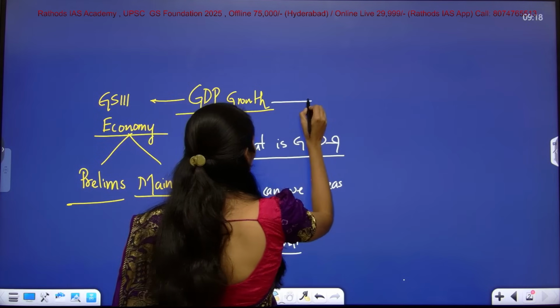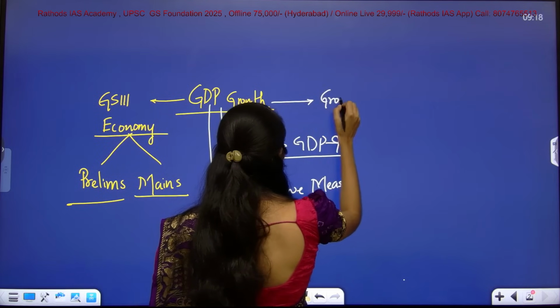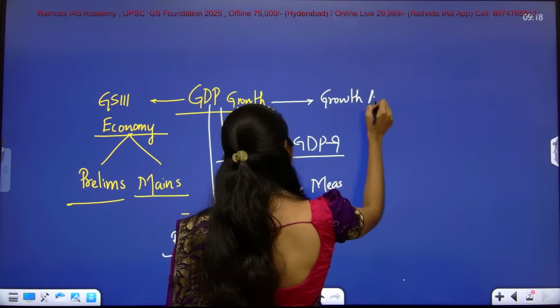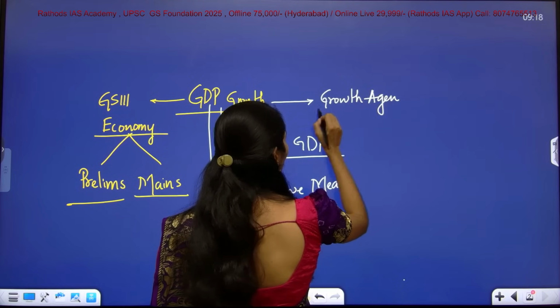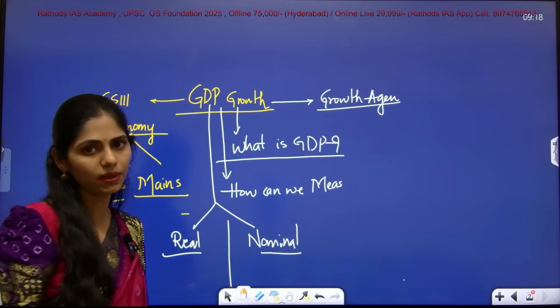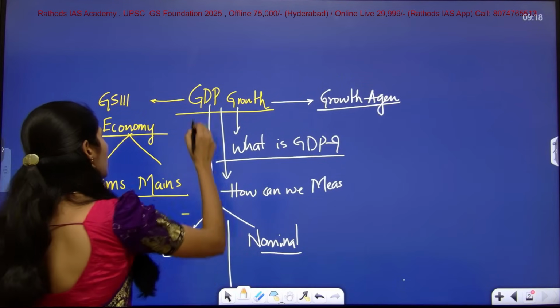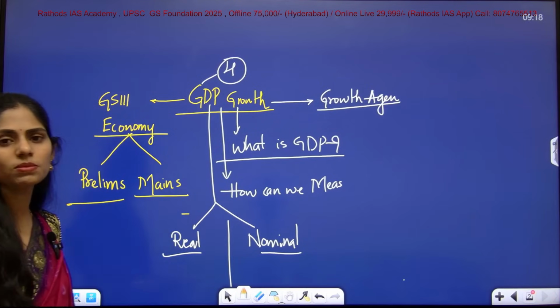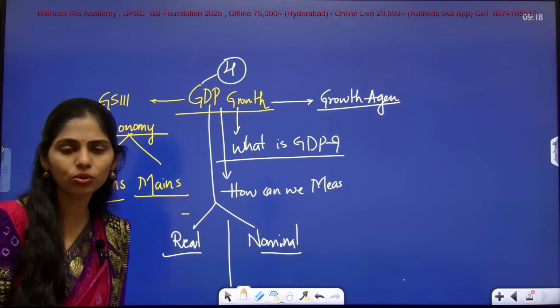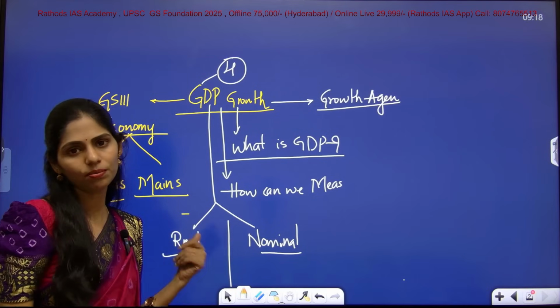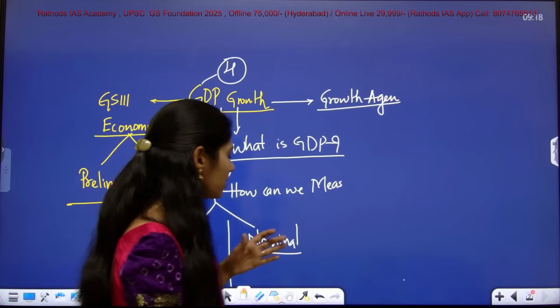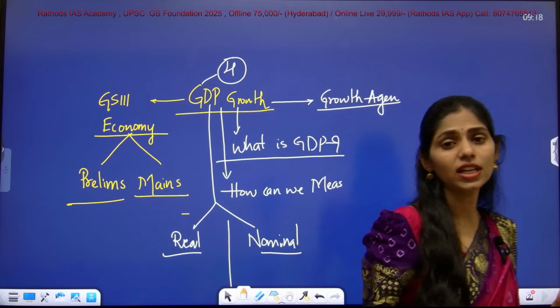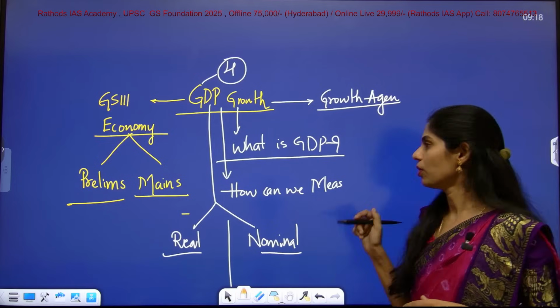You have to know about growth prospects, which agencies go for forecasting of GDP, and which are the four important factors responsible for increasing GDP growth. All these are very important. And whatever dimensions I said are from the economy point of view.